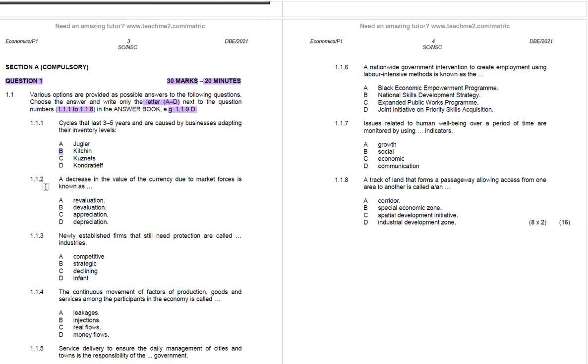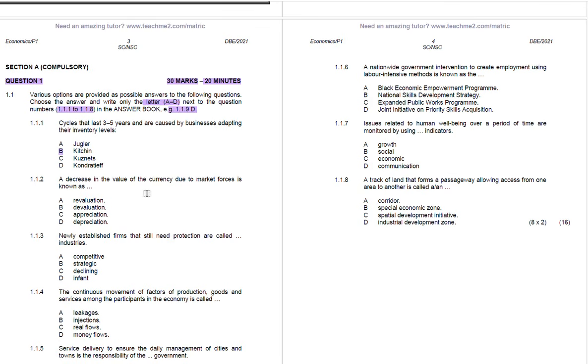Next, a decrease in the value of currency due to market forces is known as, so we are talking about a decrease here. The options are revaluation, devaluation, appreciation, and depreciation.